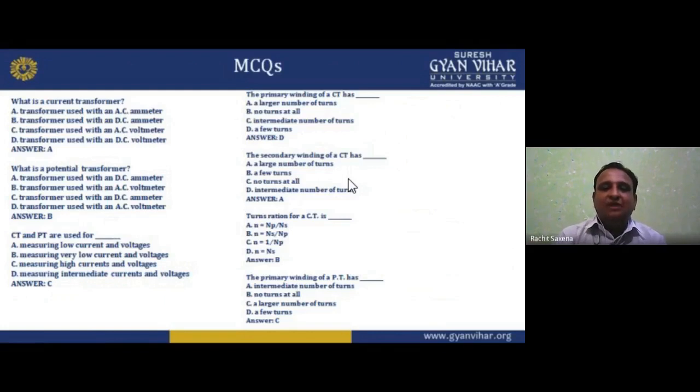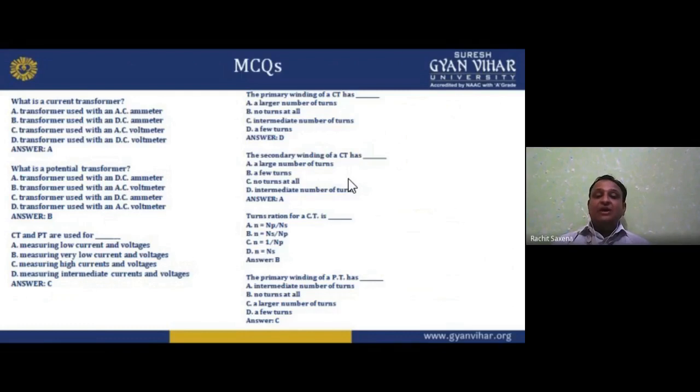The primary winding of a CT has, if I tell you that it is a step up construction, so few turns. So option is D. The secondary winding of a CT obviously has maximum turns, so a large number of turns. Option B. The turn ratio for a CT is NP by NS, NS by NP, 1 by NP, N equals NS only. So the option is secondary to primary, that is NS by NP.